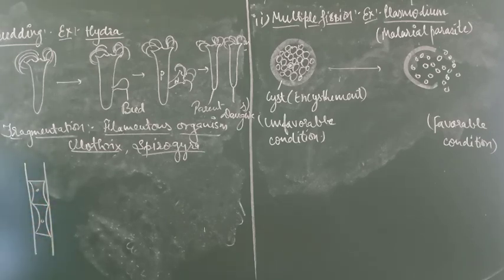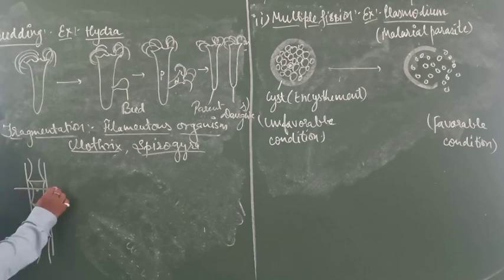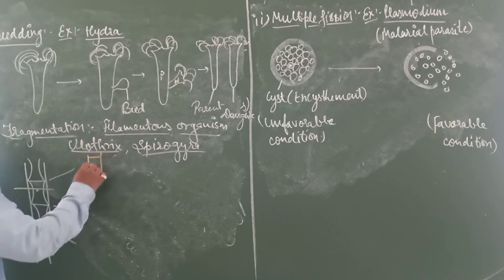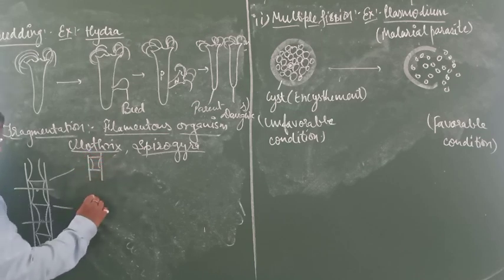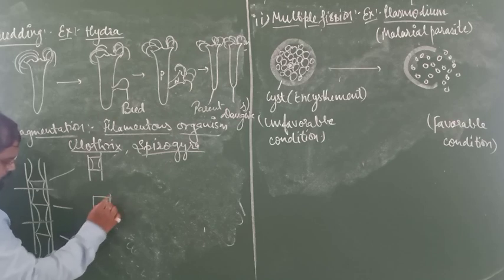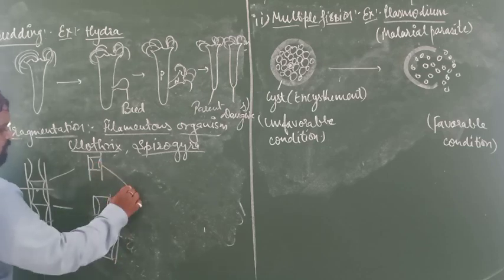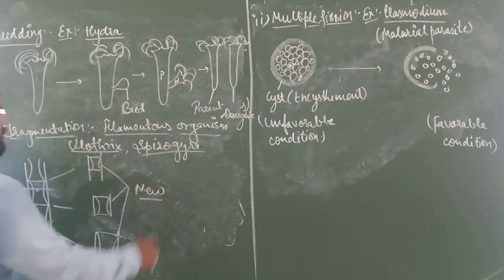By attaining the height or longitudinal way, it will be broken down into so many pieces. Each piece is able to develop a new plant body. These are the new plant body.